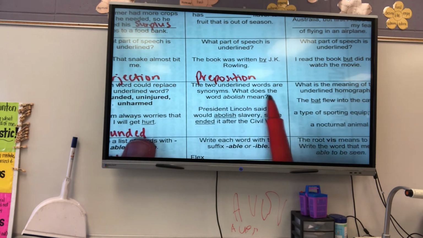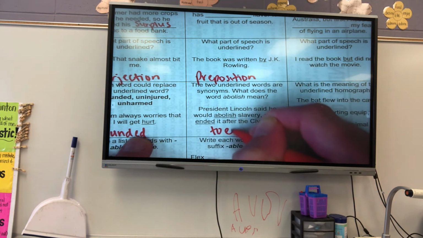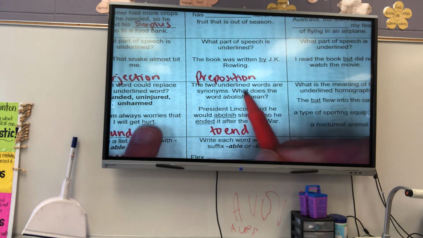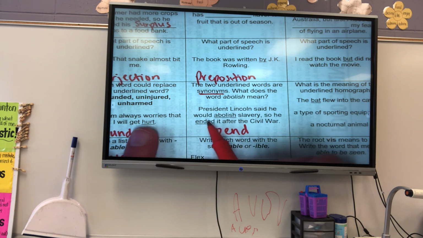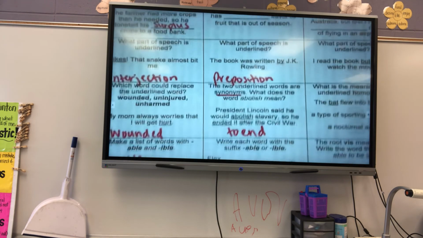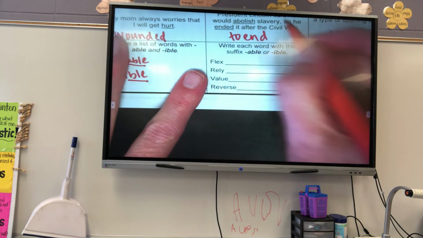The two underlined words are synonyms. What does the word abolish mean? President Lincoln said he would abolish slavery, so he ended it after the Civil War. So what does abolish mean? End it. To end. He ended it. Because it says that they are synonyms. The two underlined words are synonyms, meaning that they mean the same thing. So abolish something means to end it. End it.